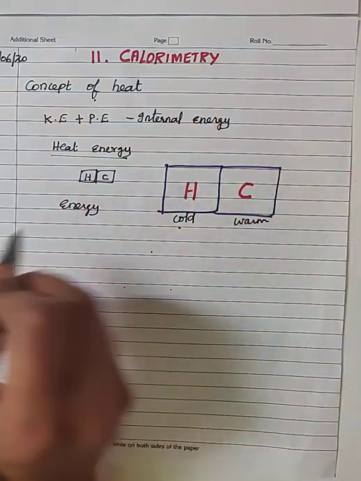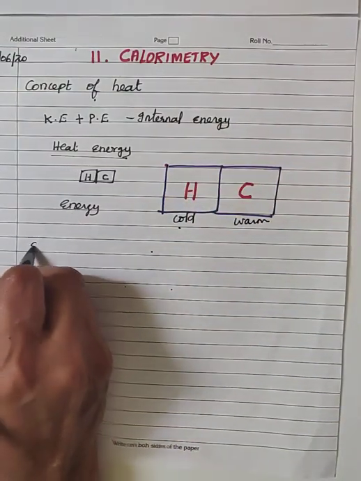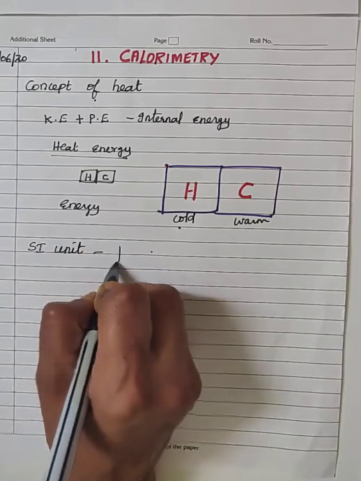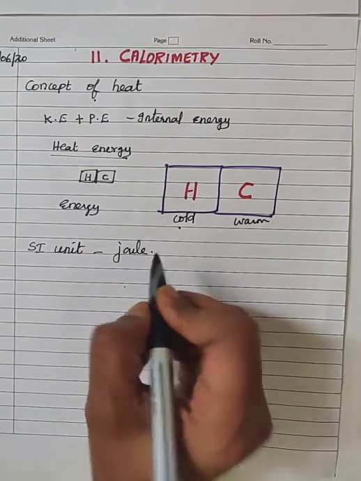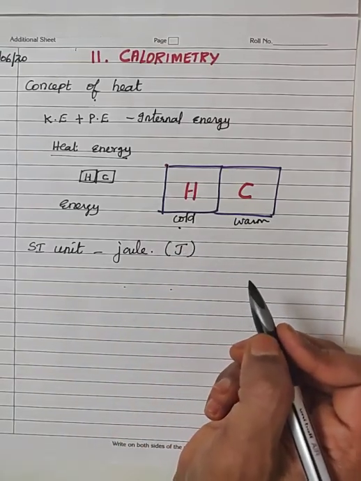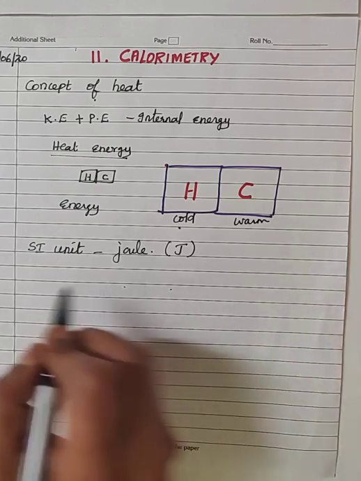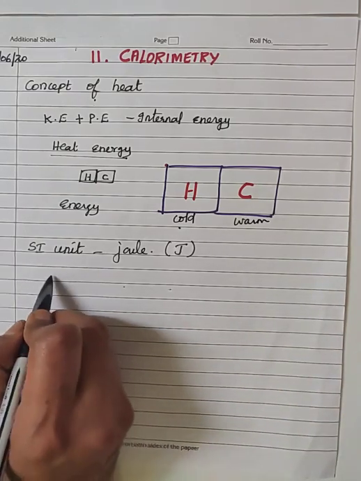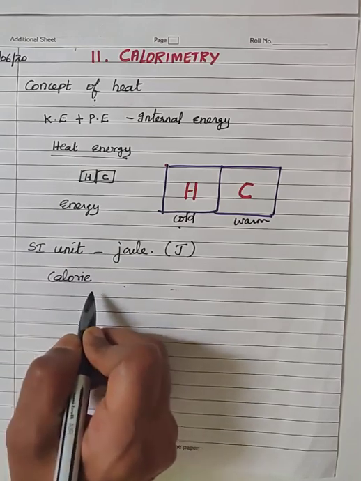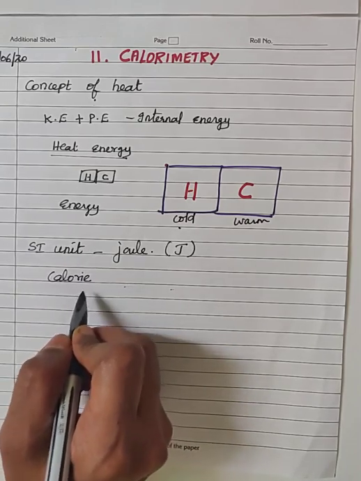Next one, units of energy. The SI unit used to represent energy is joule. Joule is the unit used to represent energy. The symbol used to represent joule is J. The most commonly used unit is calorie. Heat energy is commonly expressed in the unit calorie.